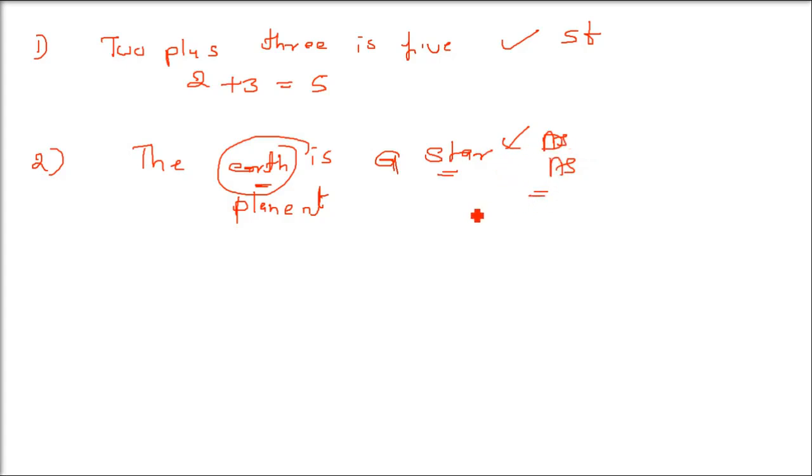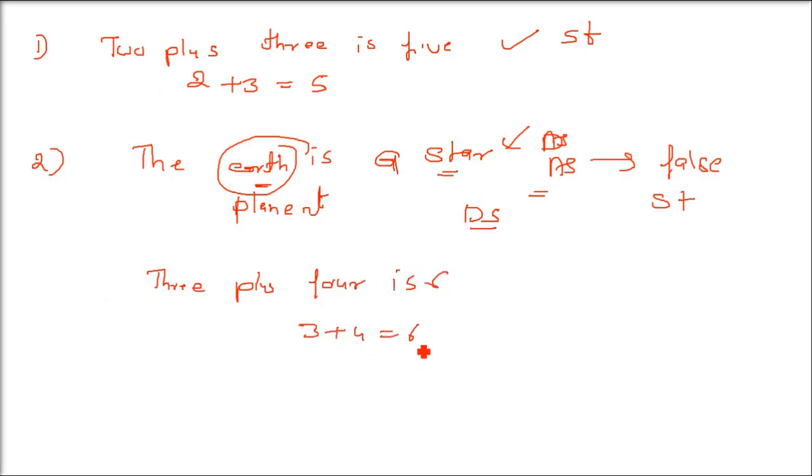Let me tell you again. Even if it is false, if it is assertive or declarative, then also it is a statement, because it is an invalid statement. So Earth is a star is true for some people, but for most people, Earth is a planet. I'll give you one more example. 3 plus 4 is 6.